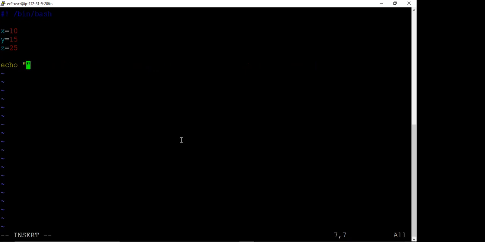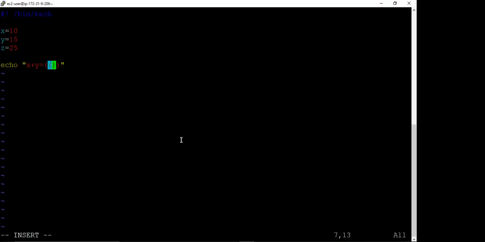So what we can do, we can write x plus y, and then we write equal to. In order to have their sum, we write a bracket, and when we want to perform some mathematical operation, we need to put another bracket inside the bracket.